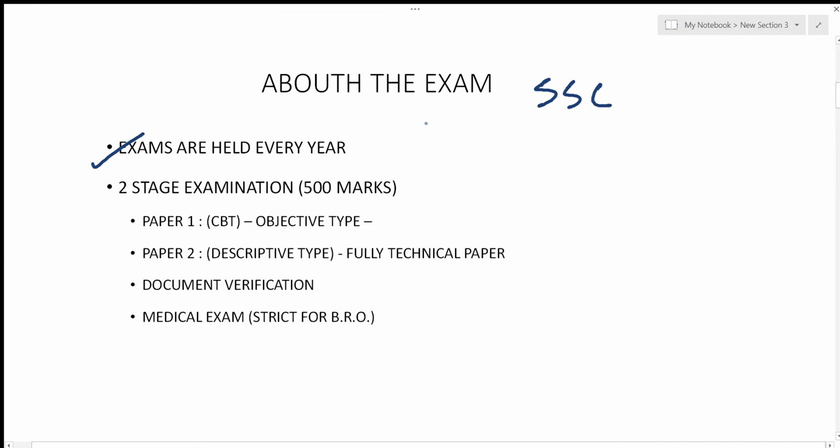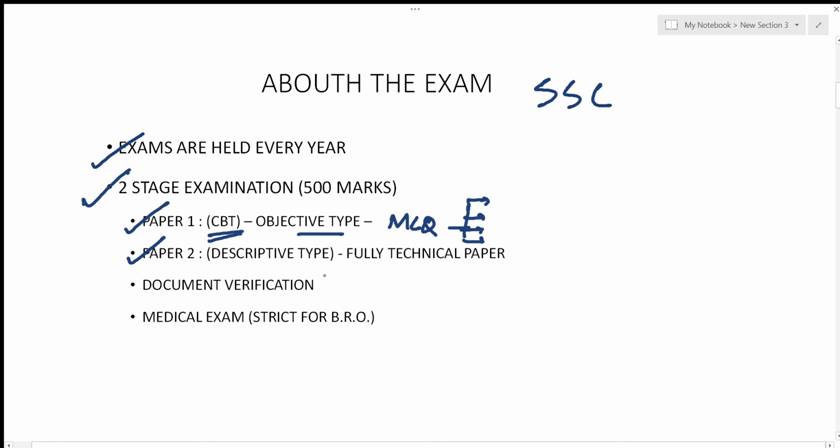Now, this examination is conducted in two stages, paper 1 and paper 2. Paper 1 is completely CBT, or computer based, where only objective MCQ questions are asked. You have four options and only one is correct.